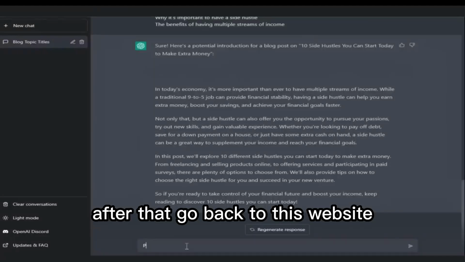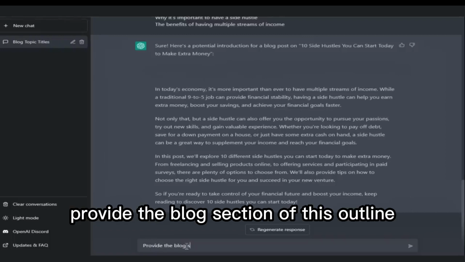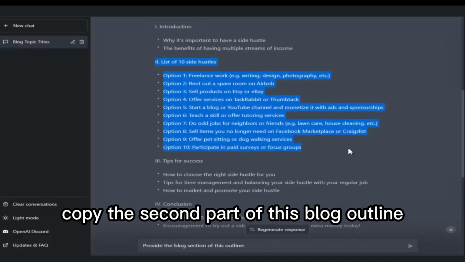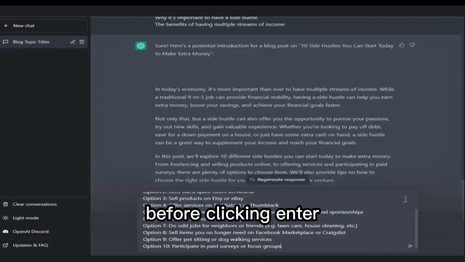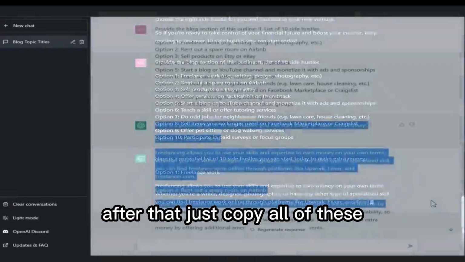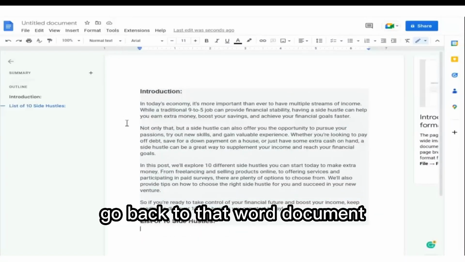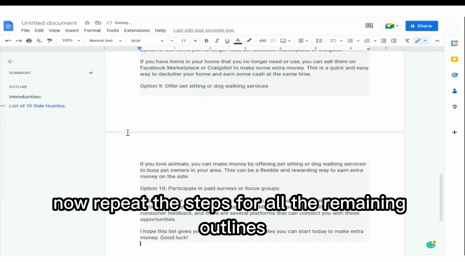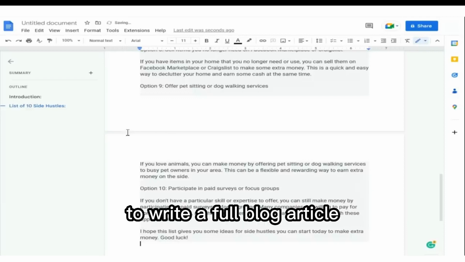After that, go back to this website and type "provide the blog section of this outline," then scroll up. Copy the second part of this blog outline and paste it here before clicking enter. After that, just copy all of these, go back to that Word document and paste it here. Now repeat the steps for all the remaining outlines to write a full blog article.